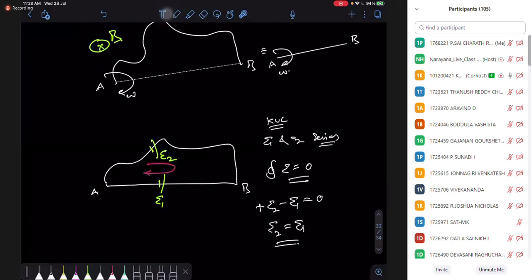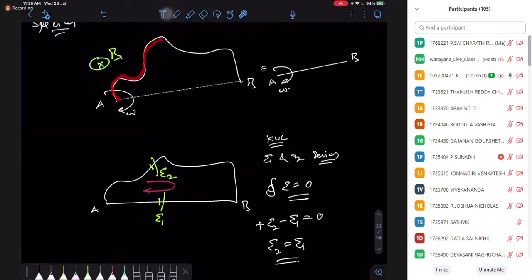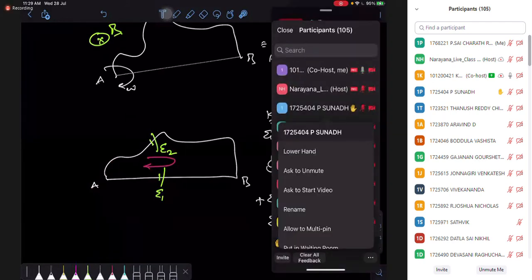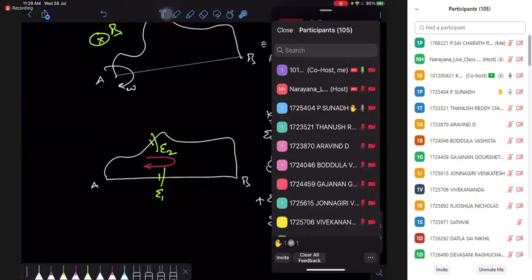Directly we don't have any method to find this for an irregular shape, but we have a logic here. And this is the logic of the Kirchhoff voltage rule. The Kirchhoff voltage rule says that if I make it a closed structure, then in that closed structure your net potential should be 0. And this is only going to be 0 if E2 and E1 are equal. Otherwise, it's not possible to be 0. I hope you understand the logic. Yes or no, sir? Can you explain once again, sir?